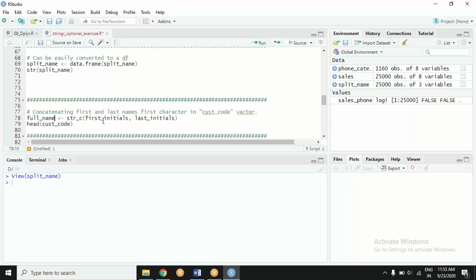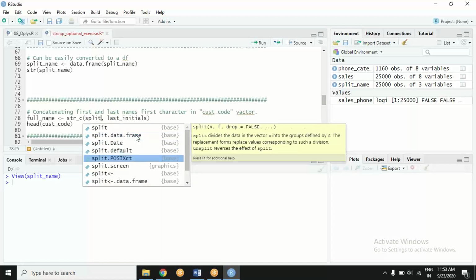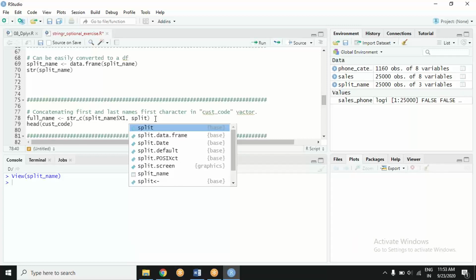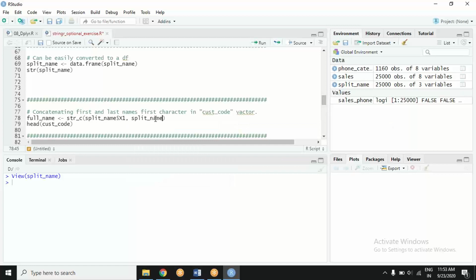What else would you maybe want to do within strings? Anything else you think you may need? You see that there are people who are having three names. Say I want you to standardize this. The name should appear like first name and second name. If somebody is having a third name, I want it to vanish. I want to standardize my data.